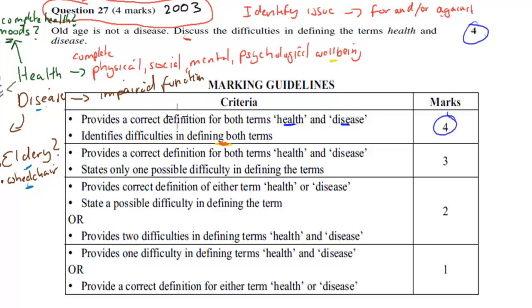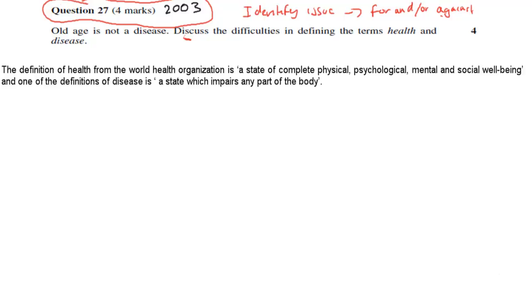Basically, all of what I just said is what it would be in my answer, but I'll show you the answer itself. So what I wrote first was the definition. The definition of health from the World Health Organization is a state of complete physical, psychological, mental, and social well-being. And one of the definitions of disease is a state which impairs any part of the body. So a state where any part of the body is impaired. So these are our definitions. Remember, this would have been your 2 out of 4 so far. But you still need to give a reason why it could be difficult to define those two.